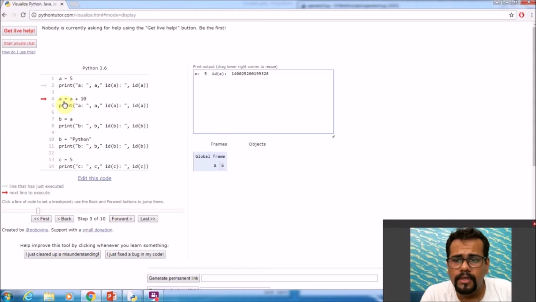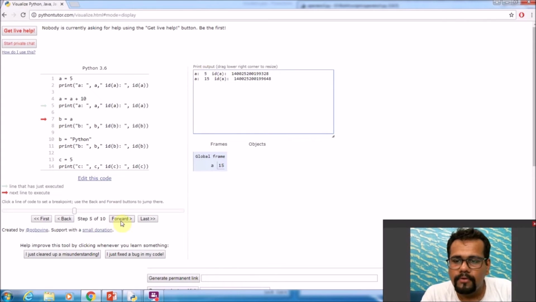When I click forward, the next statement which will be executed is A equals A plus 10. So now the value of A has changed to 15. Now when I click next, the value of A and the ID of A will be printed again. Here you can see the value of A has changed, and so has the address of the value 15. The value 15 is stored at this address while the value 5 was stored at this address. So now A is pointing to this memory location. So A has the value 15.